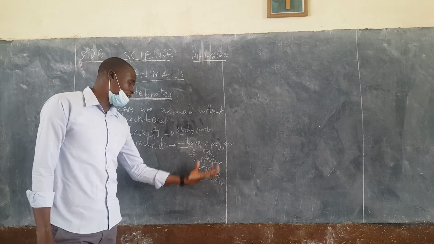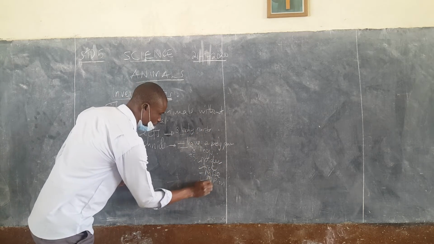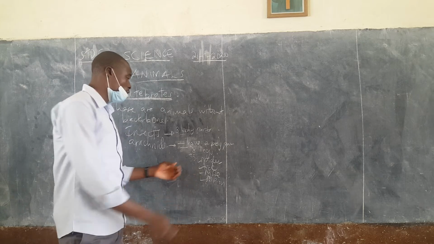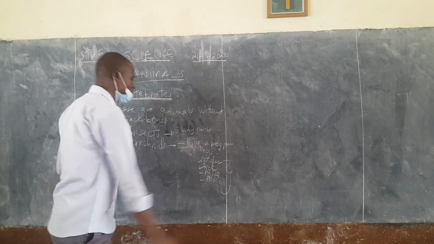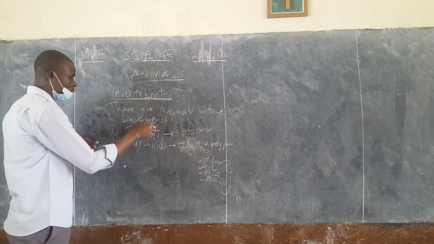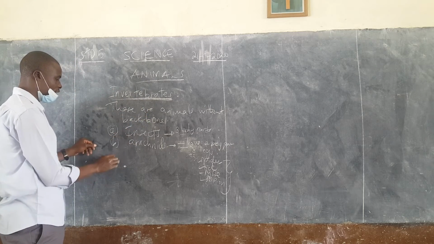The scorpion is well known to us. It bites, it stings, but all these have 2 body parts and 8 legs. So we have insects among the invertebrates, and then we have arachnids.